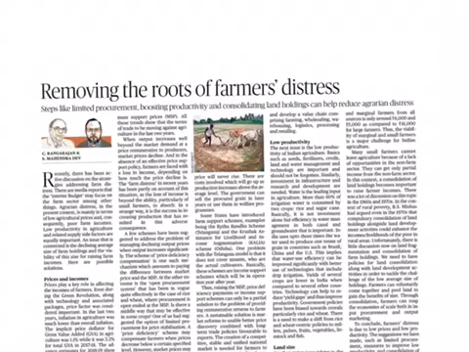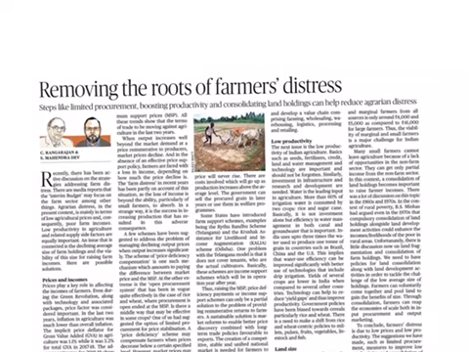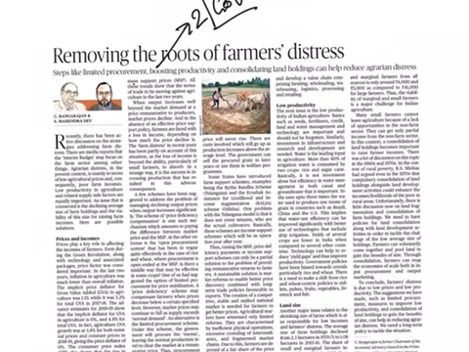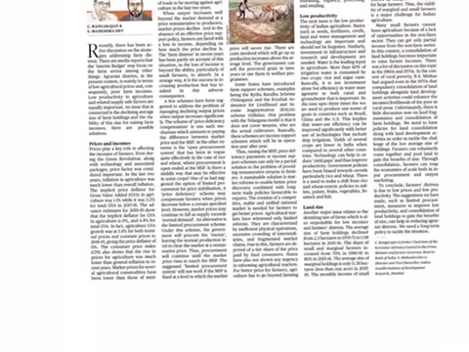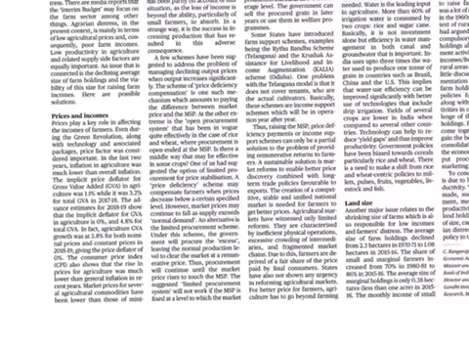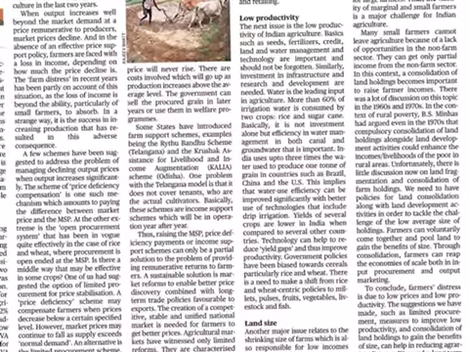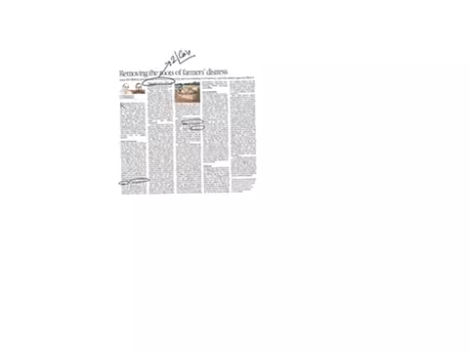The next article is Removing the Roots of Farmers' Distress. This article comes under GS paper 2 under the topic of governance. From this article, now we are going to see about 4 things. One is what is this MSP, and we'll see about this Consumer Price Index. And also there is a mention of 2 state schemes here. One is Rythu Bandhu scheme and the other one is KALIA scheme of Odisha government.